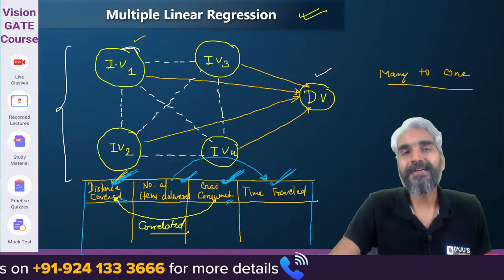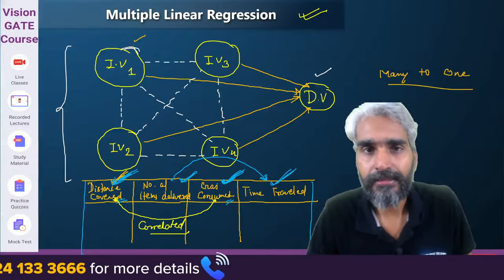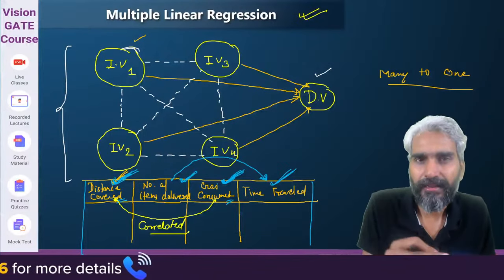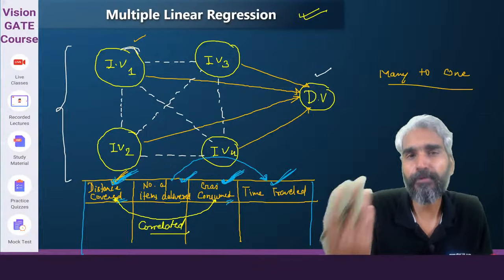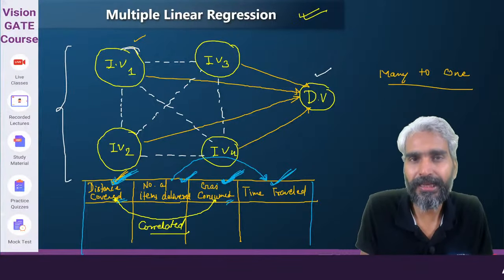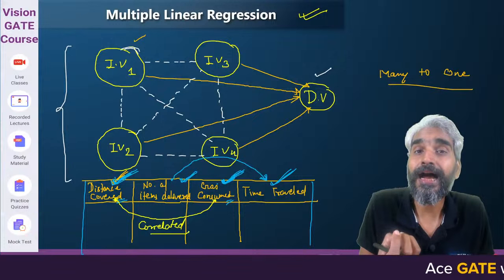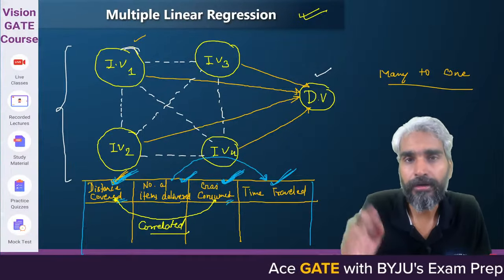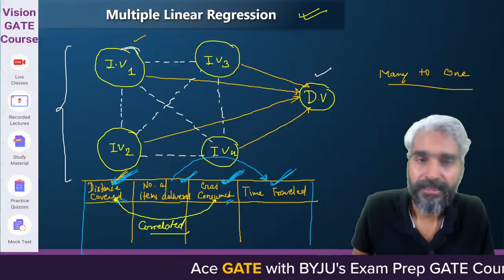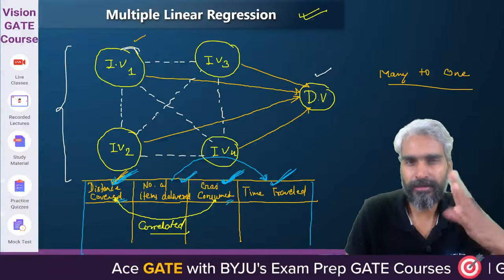So you need to identify this. And how do you identify this thing? For that purpose, we will require some pre-processing in order to select which independent variables should be considered for solving the regression problem. Clear? That's for the further analysis.